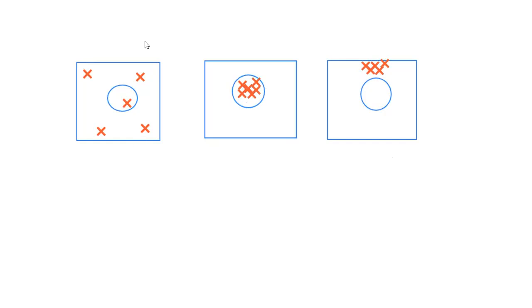The first diagram shows that your result is not accurate and not precise, right? And the second and the third diagrams show that in the second diagram my result is accurate, right?